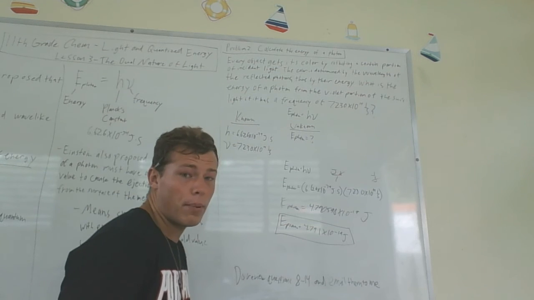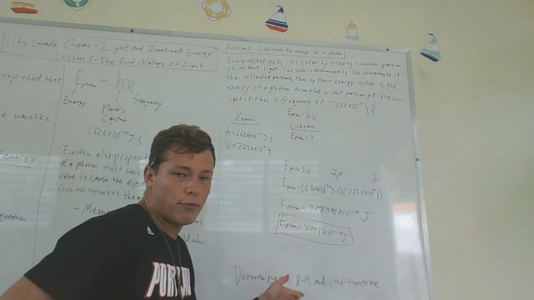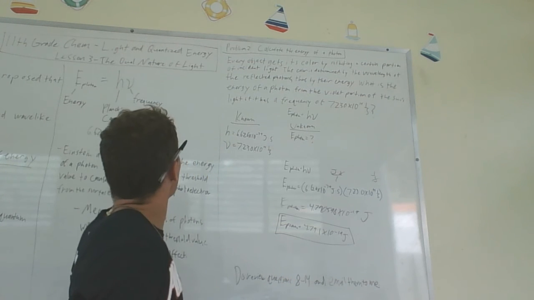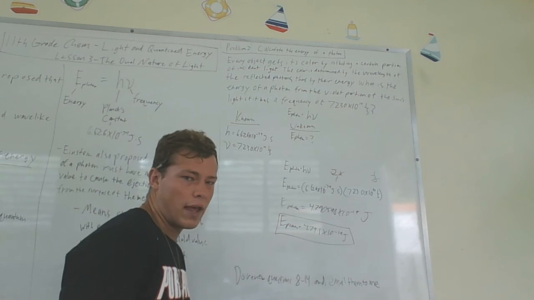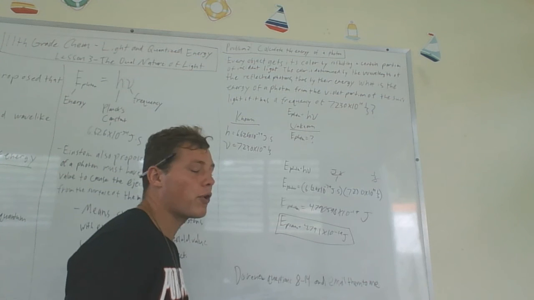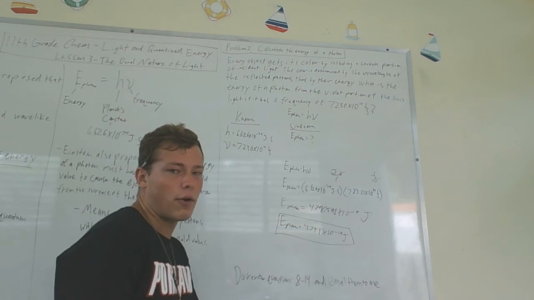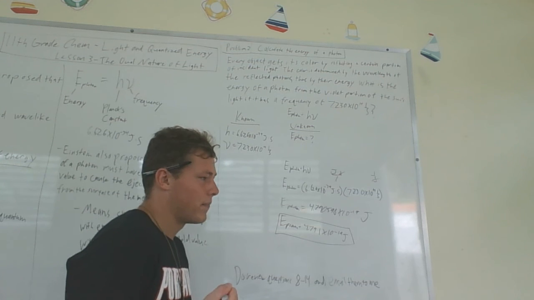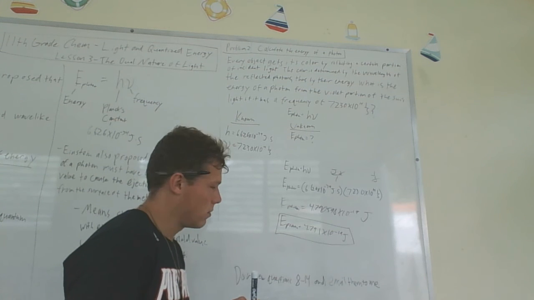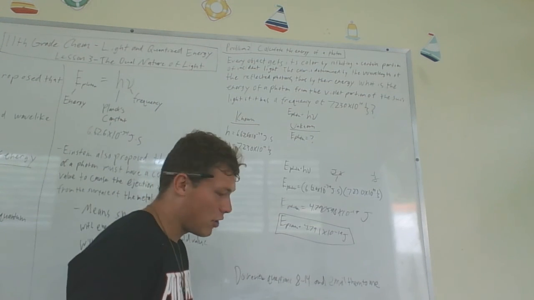So, try this practice problem and do problems 8 through 14 from the review questions on this lesson. The lesson is light and quantized energy. Watch all the videos, do the questions, and email them to me, or you can wait to email them until you see my video next week where I answer the questions. No rush, I just need it eventually. If you have any questions, let me know.